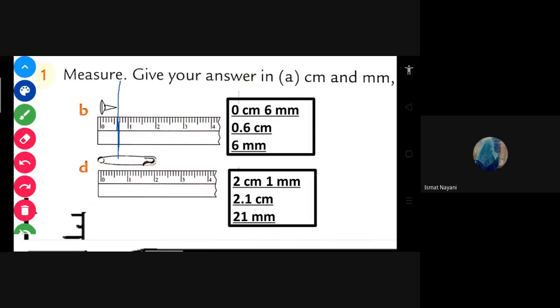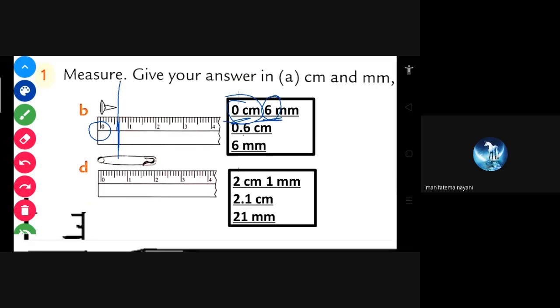That's why 0 centimeter. And then arrows or parts: 6. That's why 6 millimeter. Then you just have to join these two and put a point. So 0.6: 0 centimeter, 6 arrows, so 6 millimeter.